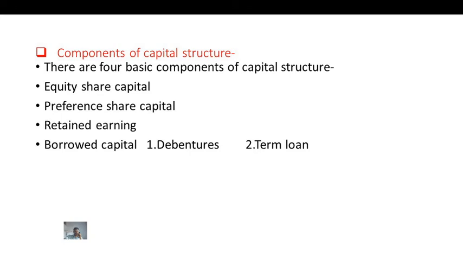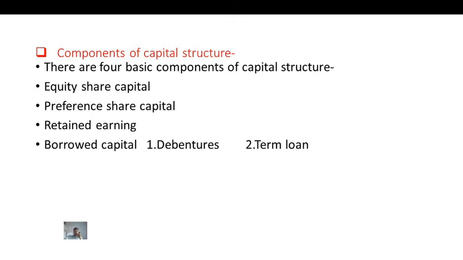Preference shares means those shares having first right or priority right compared to equity share capital in respect of payment of dividend and repayment of capital at the time of winding up of the company, known as preference share capital. Preference shareholders get a fixed rate of dividend as a return on their investment.